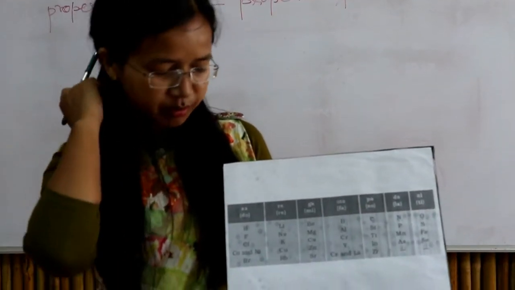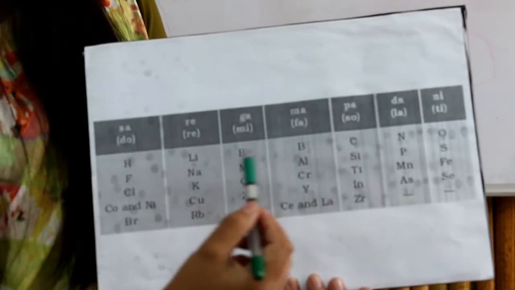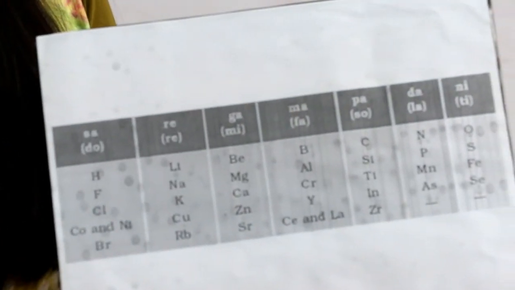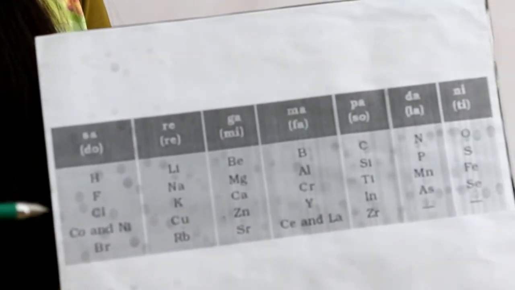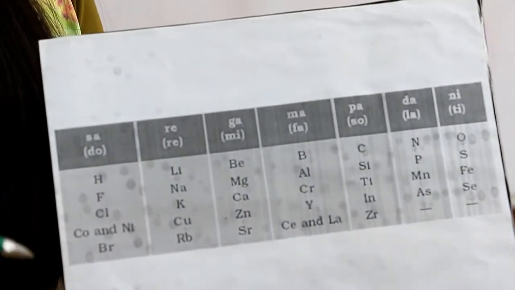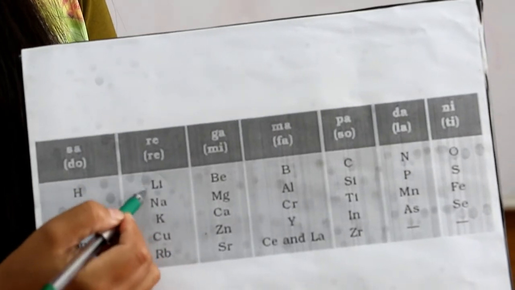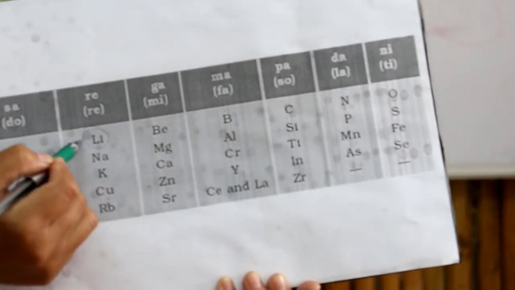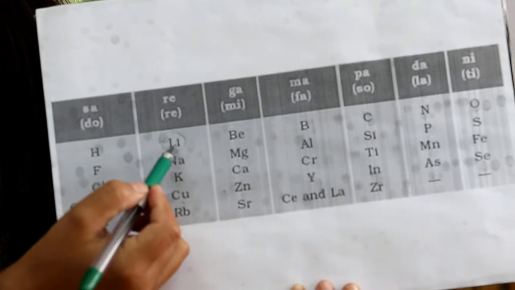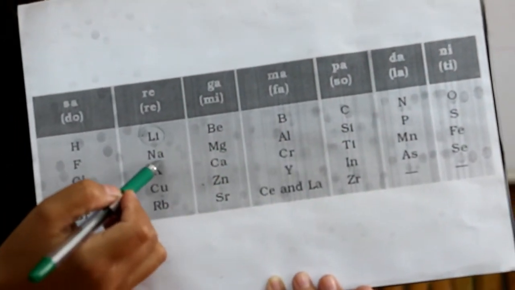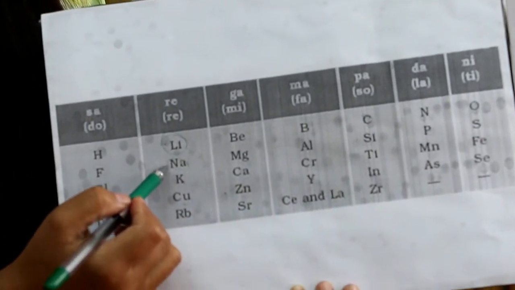Alright, you can see from this table, this is Newlands' table. So these elements here are arranged in the order of their increasing atomic mass. And according to his statement, the eighth element has the same property as the first element. So here, let us concentrate on lithium. Start counting from lithium. 1, 2, 3, 4, 5, 6, 7, 8. So the eighth element here is sodium.